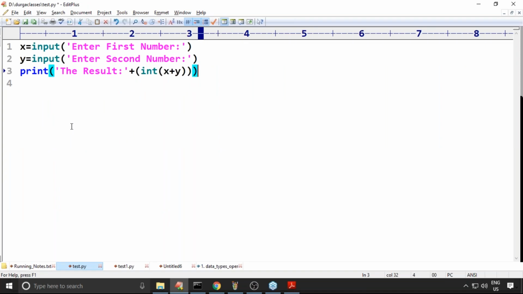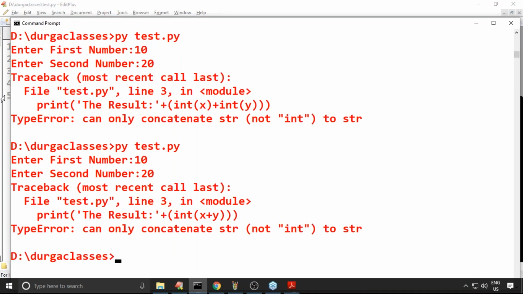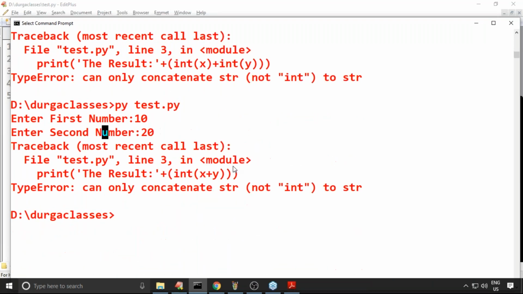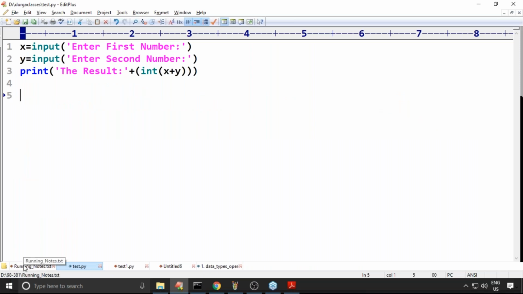What is the reason? 10 plus 20, both are strings, so 10 plus 20 means the string 1020. Converting that to int gives the int value 1020. Then string plus int again, and the problem comes. Enter first number, enter second number, type error: can only concatenate str to str. Same problem we are going to get.